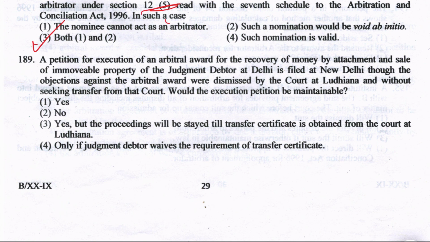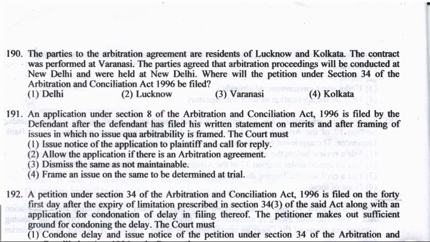A petition for execution of an arbitral award for recovery of money by attachment and sale of immovable property of the judgment debtor at Delhi is filed at New Delhi, though the objections against the arbitral award were dismissed by the court at Ludhiana, and without seeking transfer from that court. Would the execution petition be maintainable? Yes, it is maintainable. Next is question number 190.